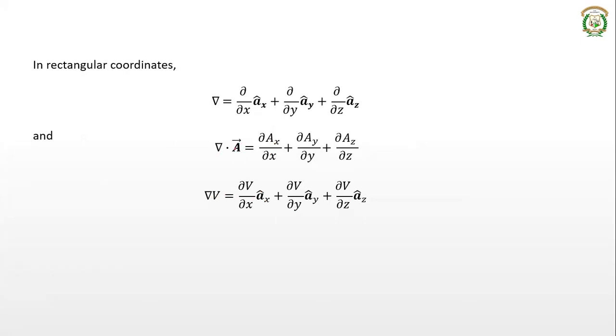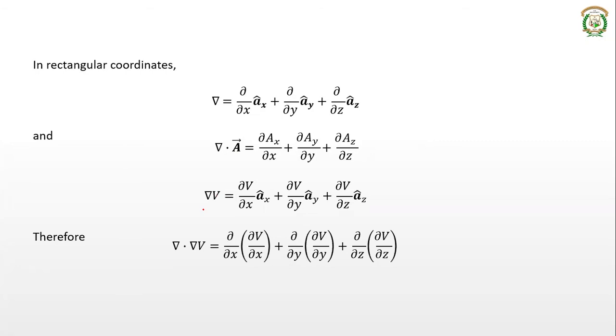So now we want del dot del v. So in place of A, if I keep my del v, if it is del dot del v, what would I get? So del dot del v is dou by dou x into x component of del v. What is x component of del v? Dou v by dou x, right? Here the vector is del v. So the x component of del v is dou v by dou x. So it is dou by dou x into dou v by dou x plus dou by dou y into y component of del v, dou by dou y into dou v by dou y, plus dou by dou z into z component of del v, that is dou by dou z into dou v by dou z.